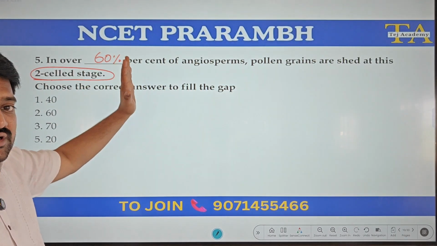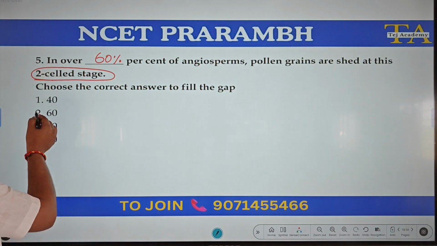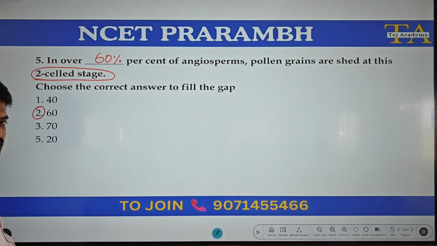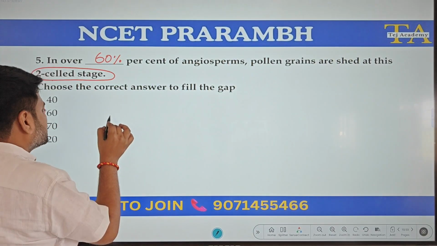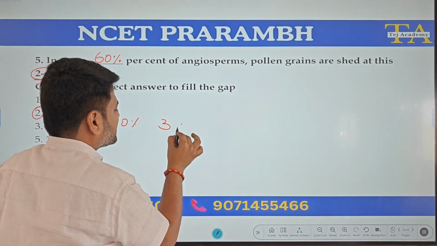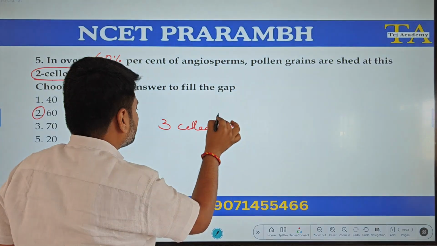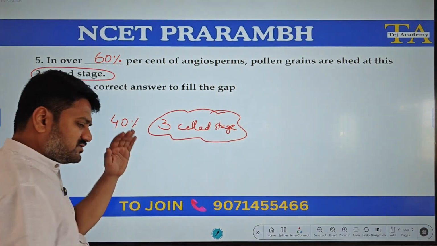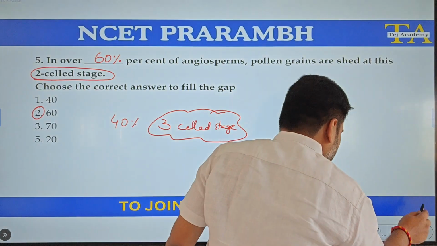It is not equal to 60, it is always actually more than 60%. So we can select 2 as the correct one. The remaining nearly 40% are going to shed pollen grain at 3-celled stage. Very, very important statement with respect to NCET, CUET, NEET exam, KCET.